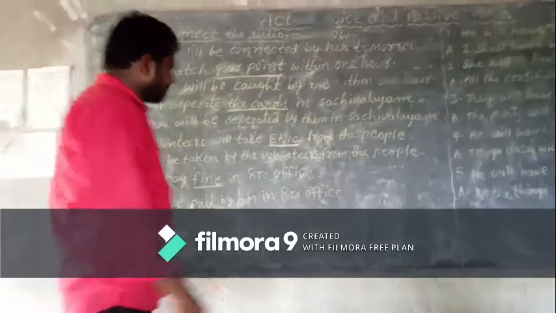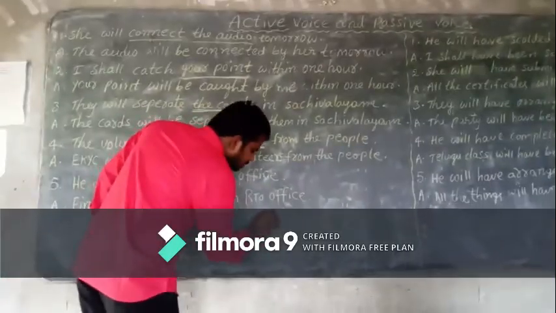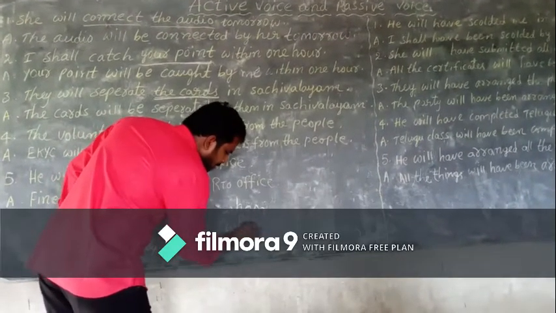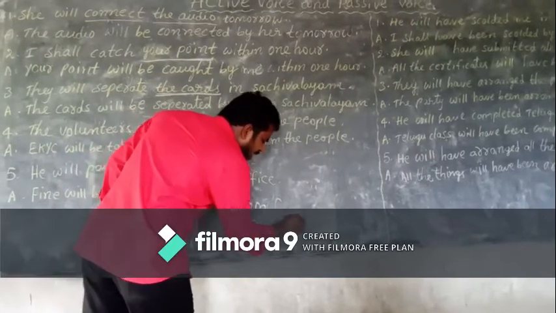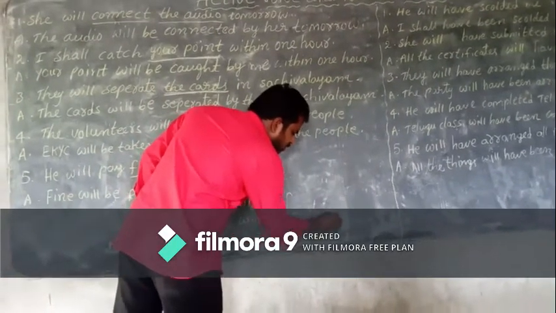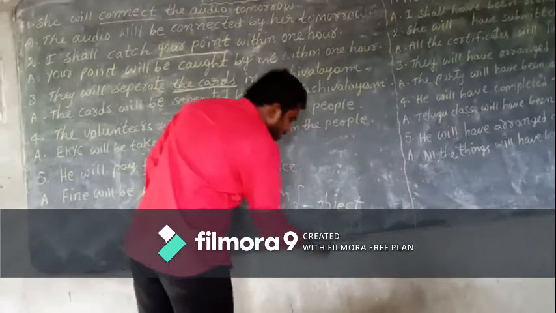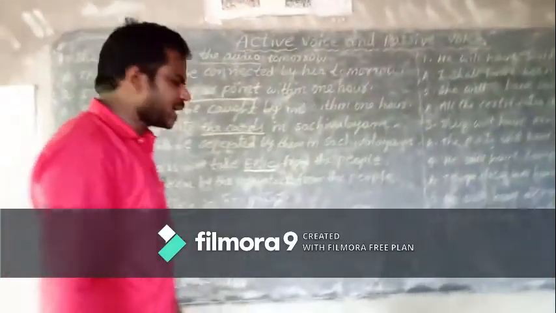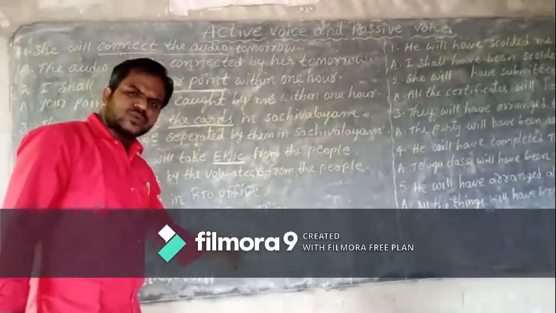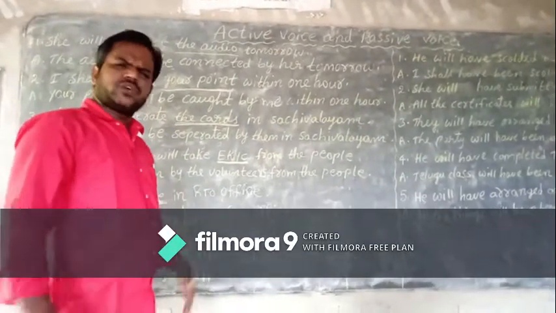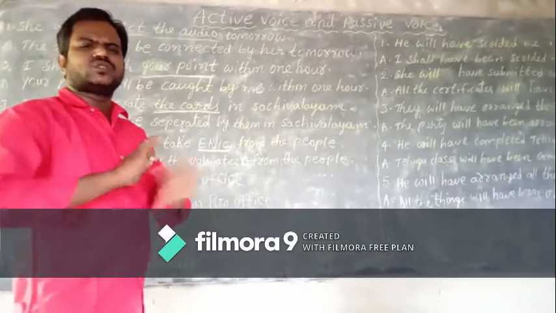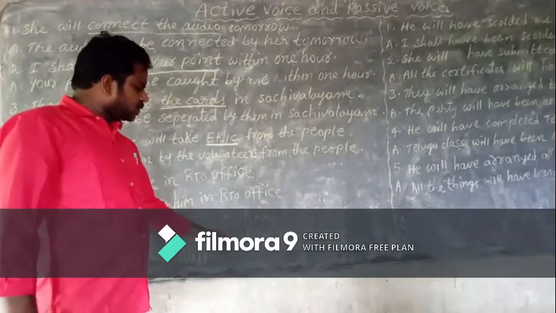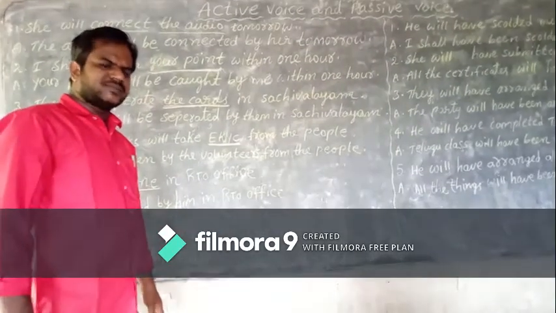So we have to question with whom or which. For what? To identify object. Children, with these two words we have to question to identify object. So when you question with these two words, if you get an answer, that is object. If you don't get an object, it means in that sentence there is no object. Okay, children. So to find out object, here we have to question with these two words.